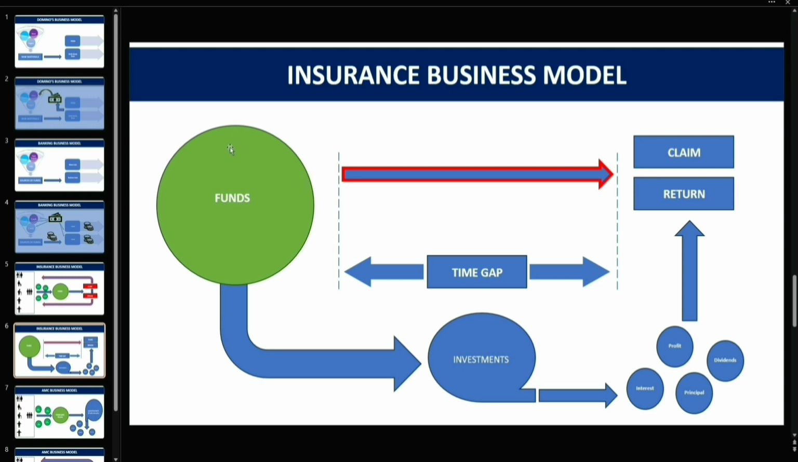So what happens? These funds, right? They have collected from all the policyholders. There's a whole actuarial calculation that out of 100 people, only this many will actually be claiming, right? So the insurance business happens to be of two categories: life insurance and non-life insurance.